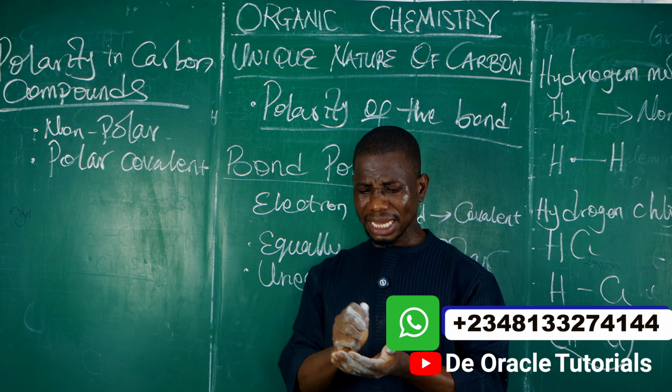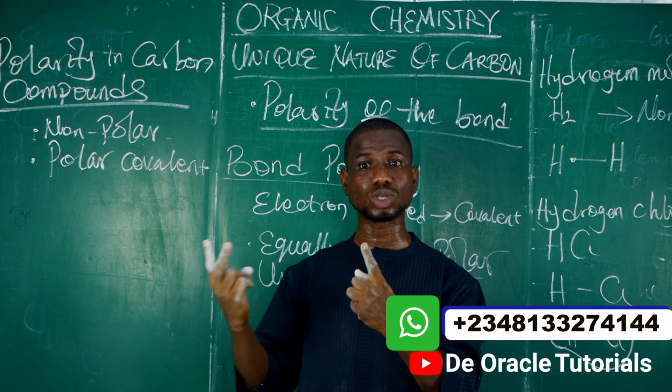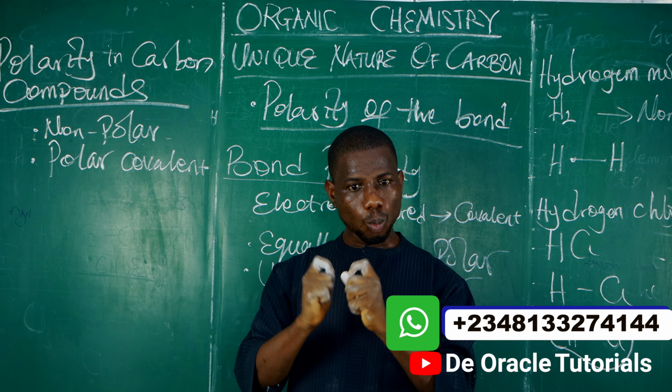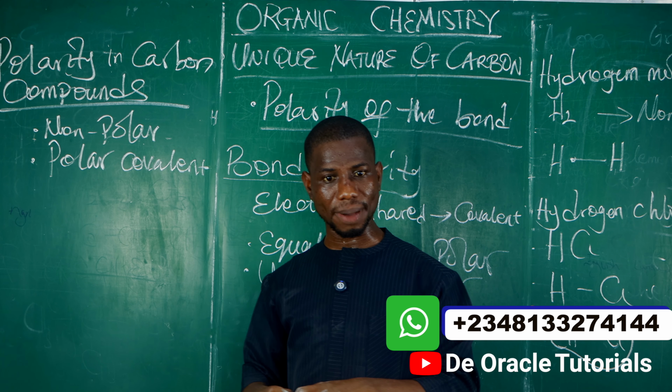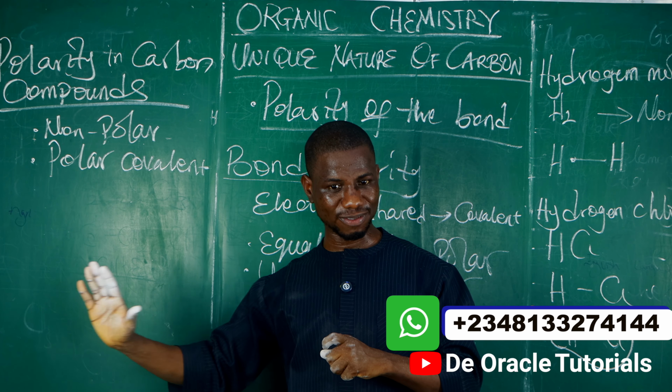Now, what does that mean? If two different atoms have very close electronegativity values, the difference in electronegativity will be very low. Once the difference in electronegativity is very low, they will form a non-polar covalent compound. Does that make sense to you? But if the difference in electronegativity is very high, they tend to form a polar covalent compound, or you may end up having an ionic compound. But let's leave that for now.